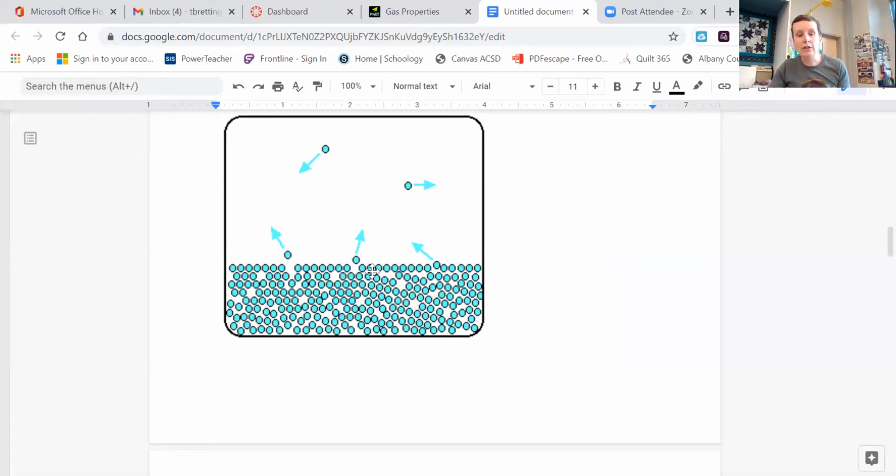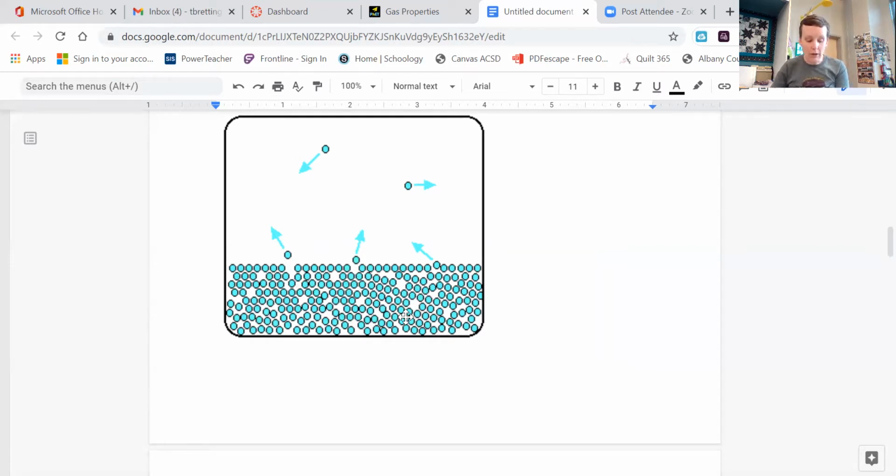Now, when these high energy particles at the surface leave in evaporation, that leaves lower average energy particles behind. The highest energy particles are escaping, which means that our average energy of what's left behind is lower. And that means it's colder, okay? Lower energy means colder. So how does the temperature of a liquid change as it evaporates? It drops. The liquid down here is getting cooler because these particles have high energy and are leaving the colder, slower particles behind.